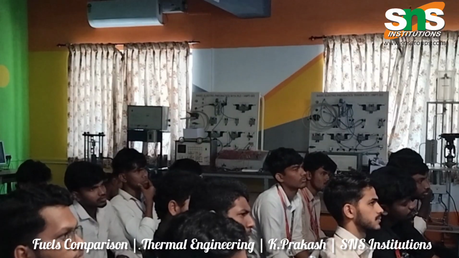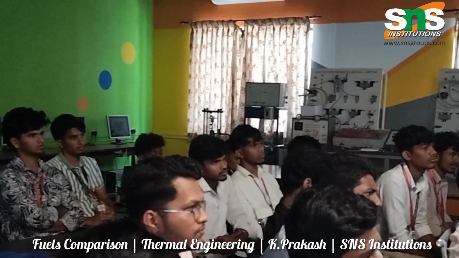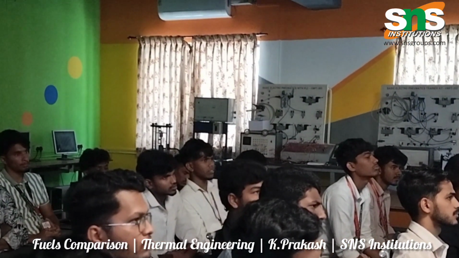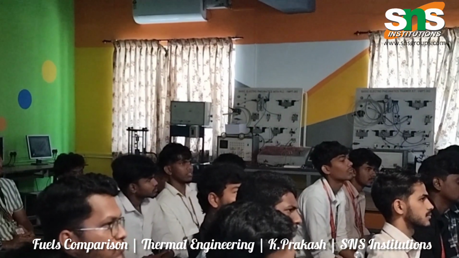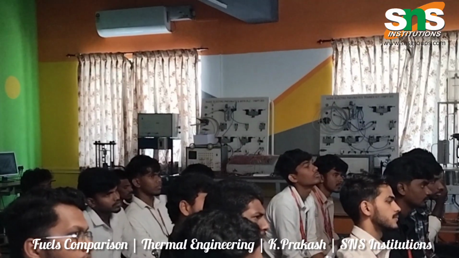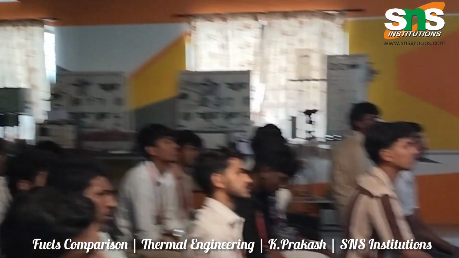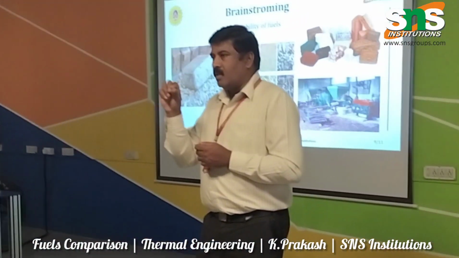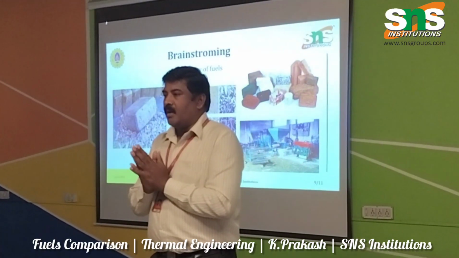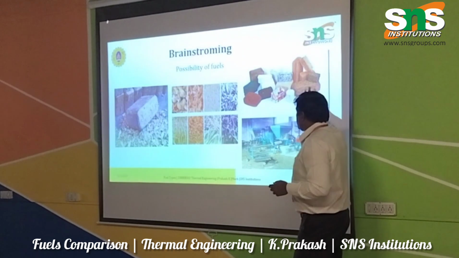Mainly from the agriculture. Coconut waste. Coconut waste also we can make it. Any other things? Dried leaves we can select. And then in agriculture we are using rice cultivation and all for wheat. So after extracting that wheat or that rice, the excess coverage of that rice, those particles, is called rice husk, like that. That also can be made into this possibility of the fuels.